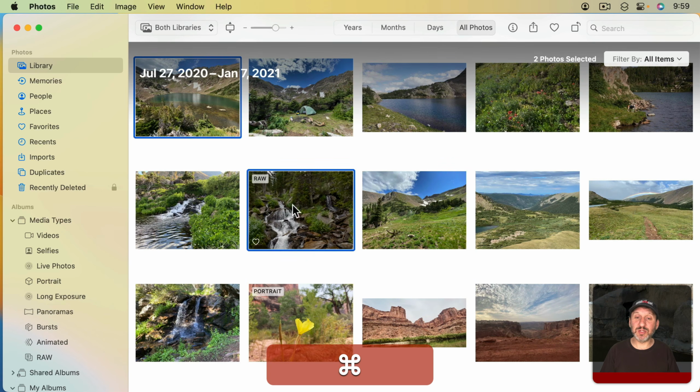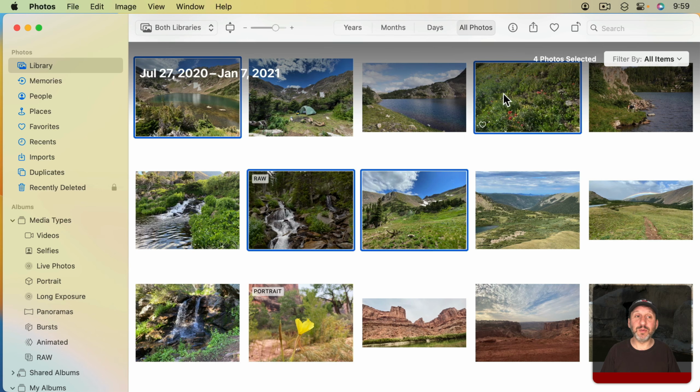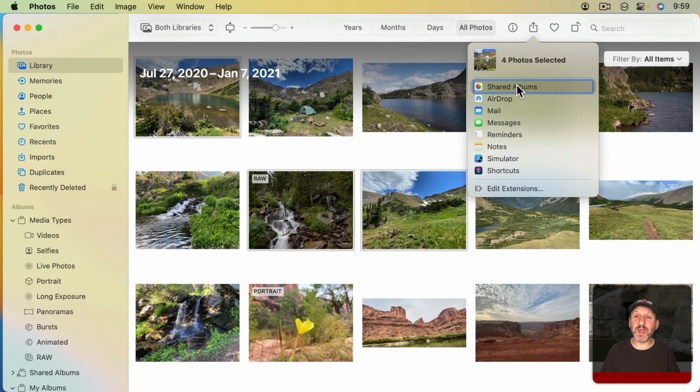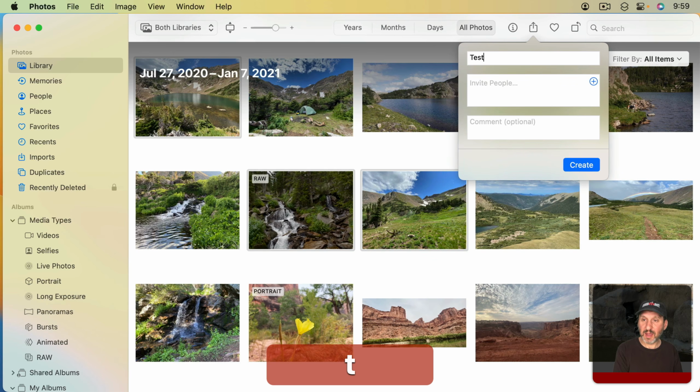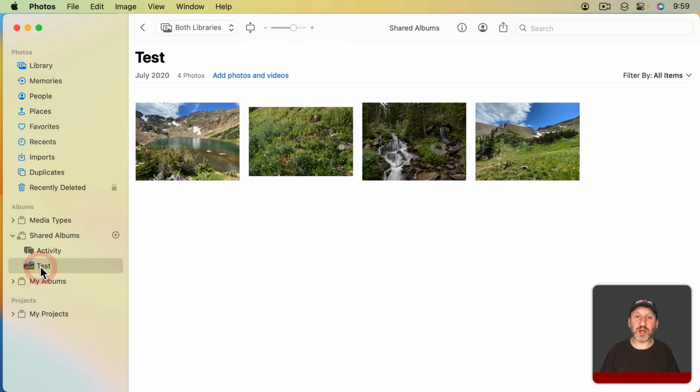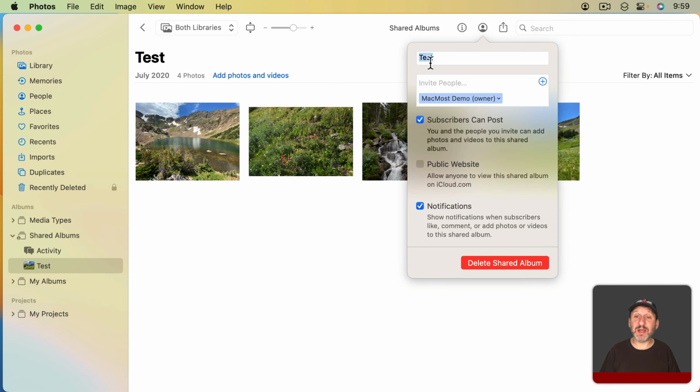You could select a bunch of photos. I'll select these 4 here. You could click the share button there, create a shared album, and then add them to it. Once you've created the shared album, you can go back and edit it. You can click here and you can decide who can see it. You can invite specific people, but you could also make it just public so anybody with a link can see it. It's ridiculously easy to share your photos online using the Photos app.